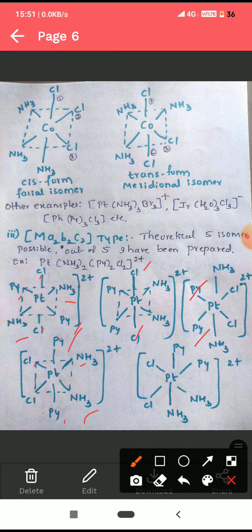In the last one, platinum is a central metal ion. One pyridine and another one ammonia opposite to each other. Chloride are adjacent to each other and another pyridine and NH3 are adjacent to each other. The position of all the ligands have been changed. There are total 5 isomers possible. Out of these 5, 3 have been prepared. This is Ma2B2C2 type of isomers.